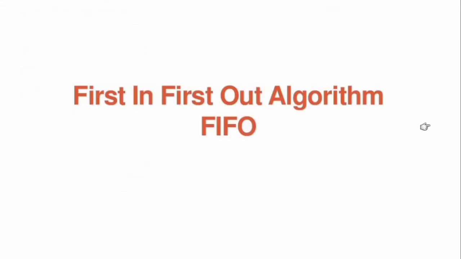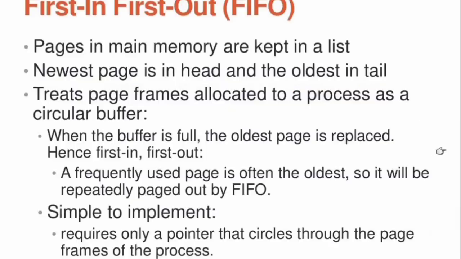We will see the first in first out algorithm. The first in first out algorithm follows the page replacement in which the page that is loaded first in the main memory will be taken for replacement.